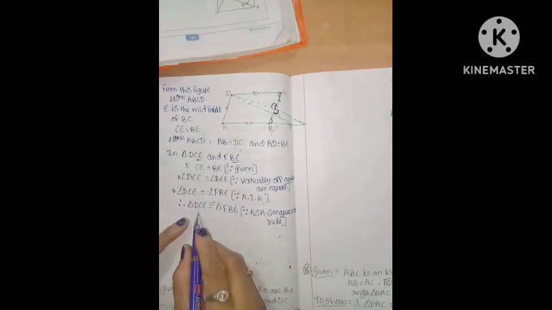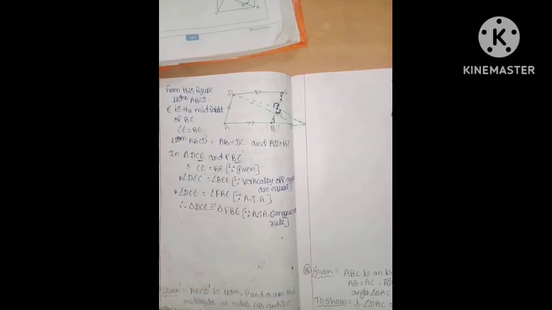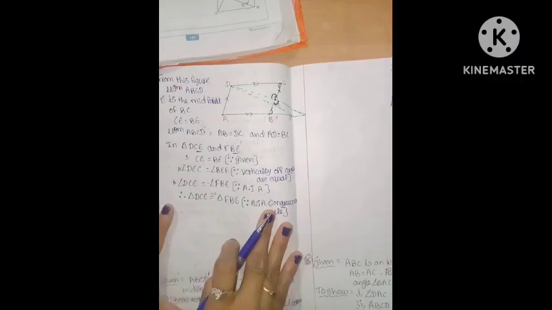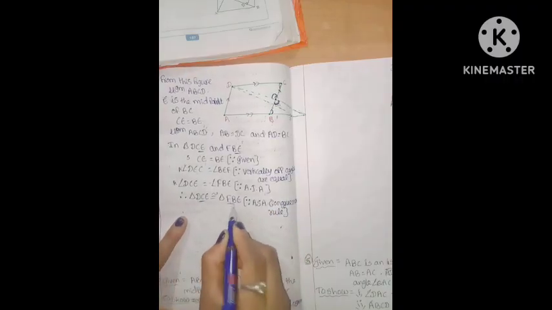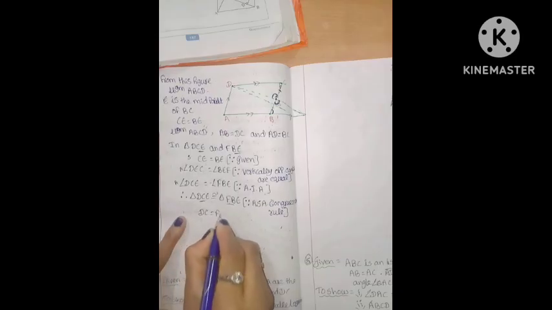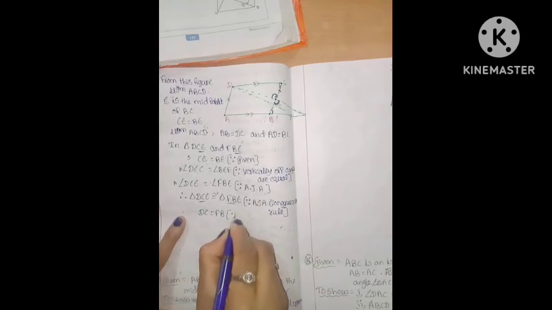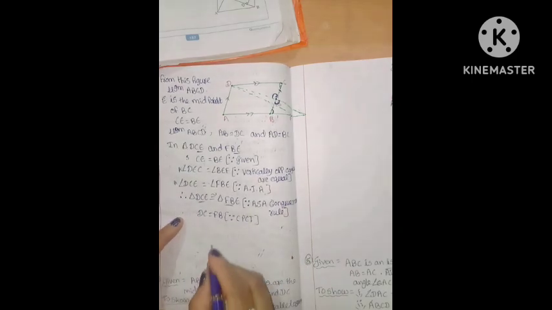Next, whenever two triangles are congruent, CPCT also applies. We know that. So what's the CPCT? DC equals FB. DC equals FB. Why is it equal? Since CPCT.